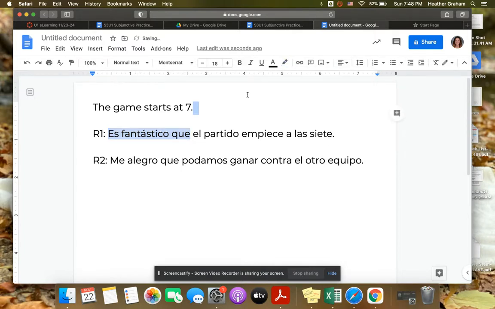Es fantástico, okay, because that is our trigger. This is where our subjunctive comes in. If I just said that the game starts at 7, I wouldn't have to conjugate it in the subjunctive. But since I said not just the game starts at 7, but it's fantastic that the game starts at 7, this now needs to be in the subjunctive, which means the empezar changes E to IE, Z to C, and opposite ending. You do not need to use stem changing subjunctive with these.